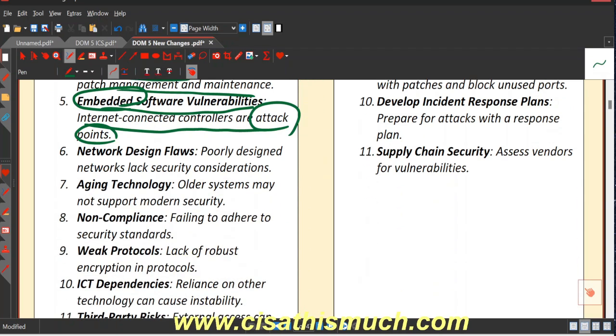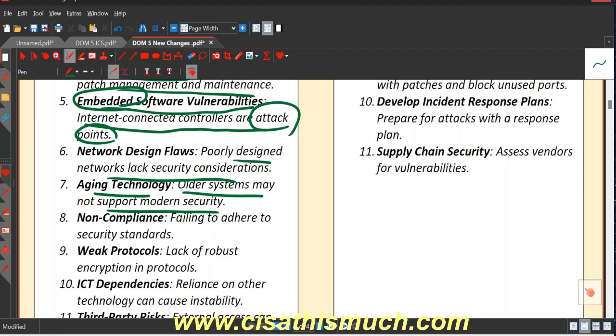Network design flaws. A poorly designed network lacks security considerations. Then the seventh risk is aging technology. Older systems may not support modern security. Now, these industrial control systems have been in practice for so many years. These are not recent systems. We have been using these kinds of systems in the industry for very long.